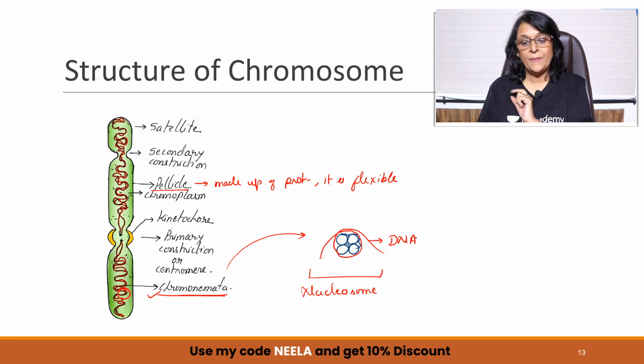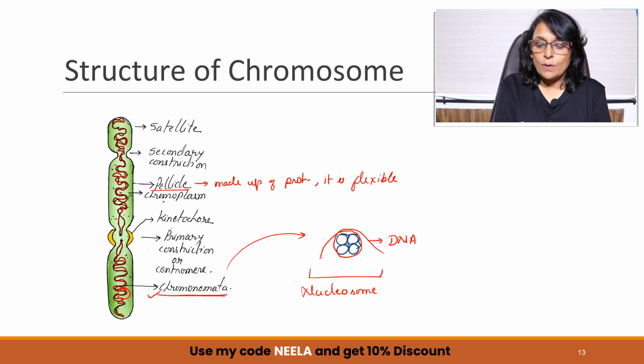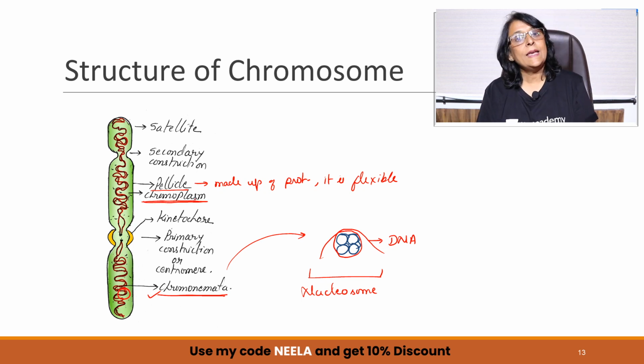This is one thing. The next important thing is, I'm going to underline this. This is the chromoplasm. Like in the cell, we have cytoplasm, in the chromosome, we have chromoplasm. That same jelly-like material. And remember we talked about condensation and dehydration?